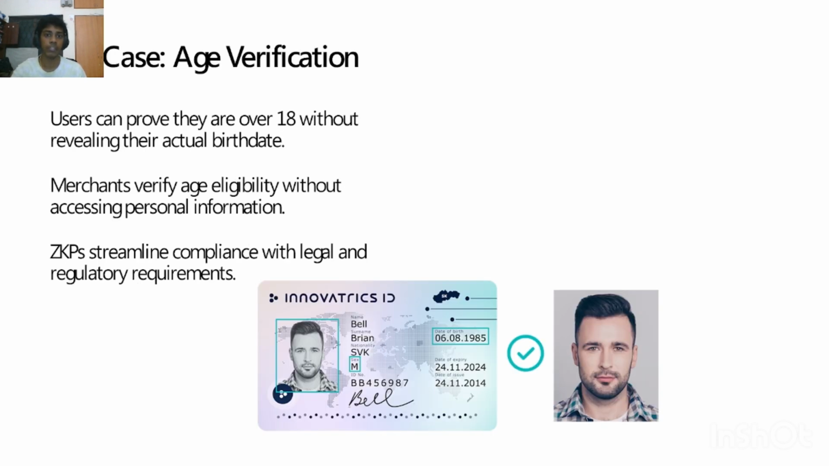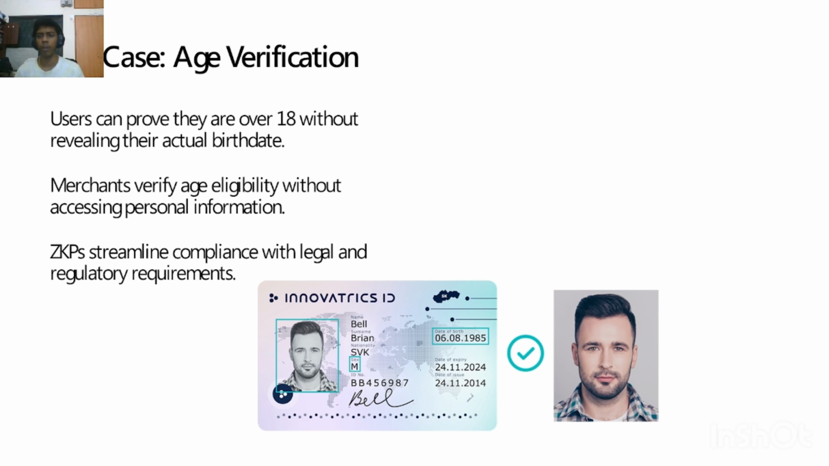Use case: age verification. Just forget about that person, I just took it from the internet. So one of the use cases is age verification. You would have seen that age verification is done in every app we use or any other platform we go to. Age verification is very important. One common use case is verifying age. We can prove they are above 18 or 21 without revealing their actual birth date, right? This protects personal information and simplifies legal compliance for online services.